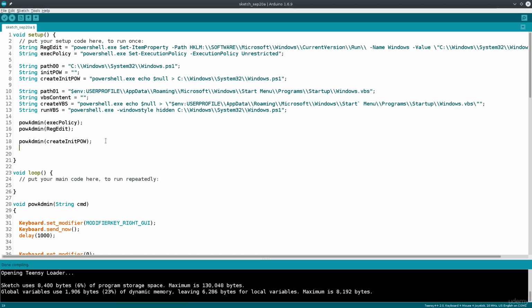Okay, so the next one that we'll need to run, since the file has been created, we need to go ahead and populate it. So we will use the populate file function. Populate file, and we're going to type in path 00 and then init POW. Okay, so we're going to use this path.